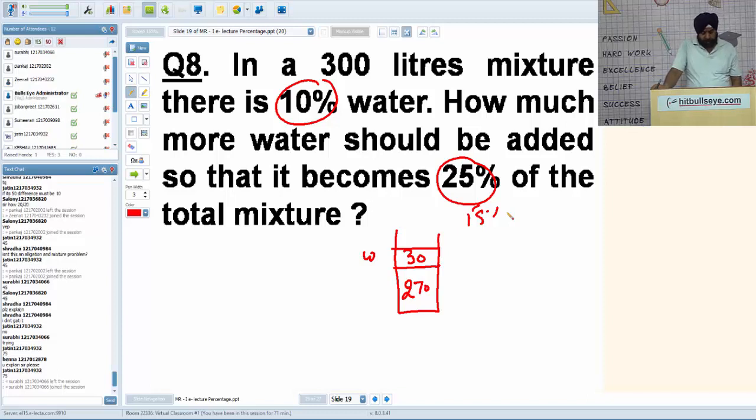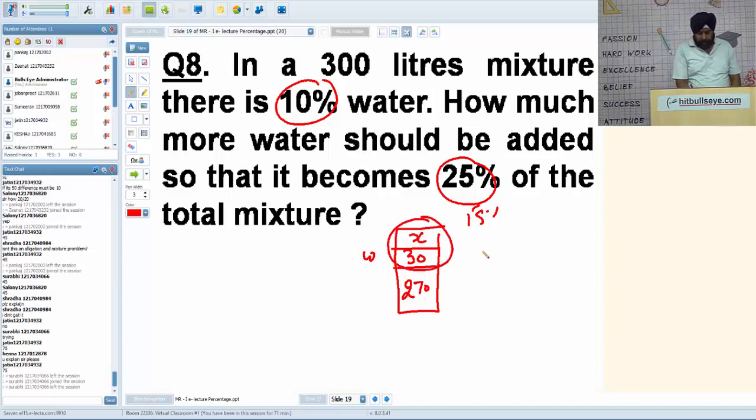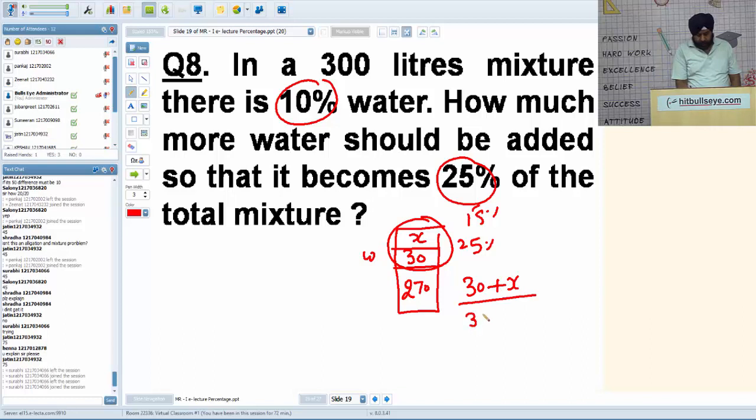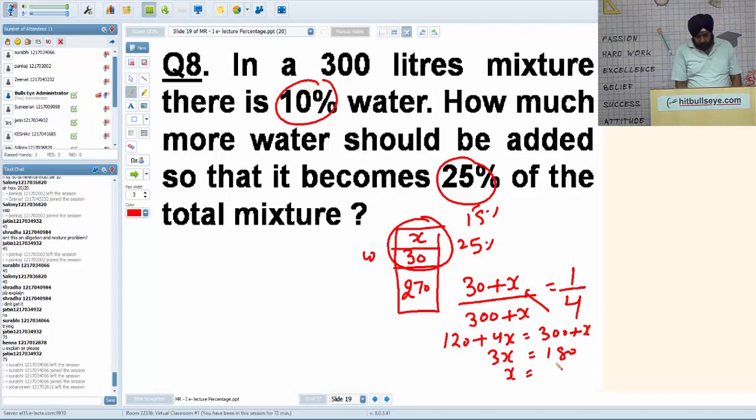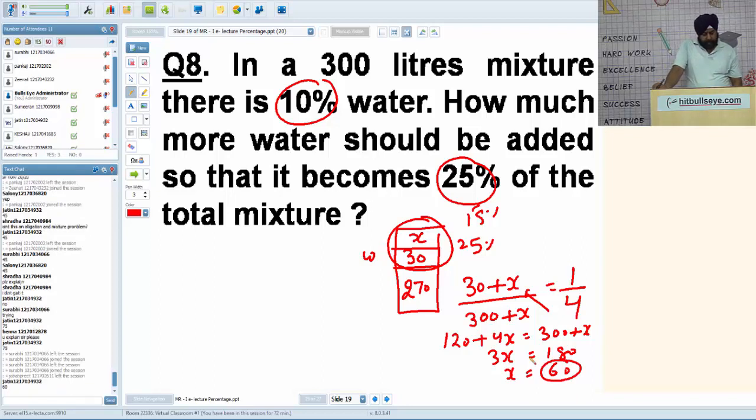There is the catch. Okay Jatin, let us see. Let X liter of water be added to make water 25%. So 30 plus X is water. Now the total mixture will be 300 plus X. So 25% is equivalent to 1 by 4. Cross multiply and solve. 4 into 30, 120 plus 4x. Jatin said 300 plus x. So 3x comes out to be 180, x comes out to be 60, not 75. Got it? Yes Jatin, exactly 60.